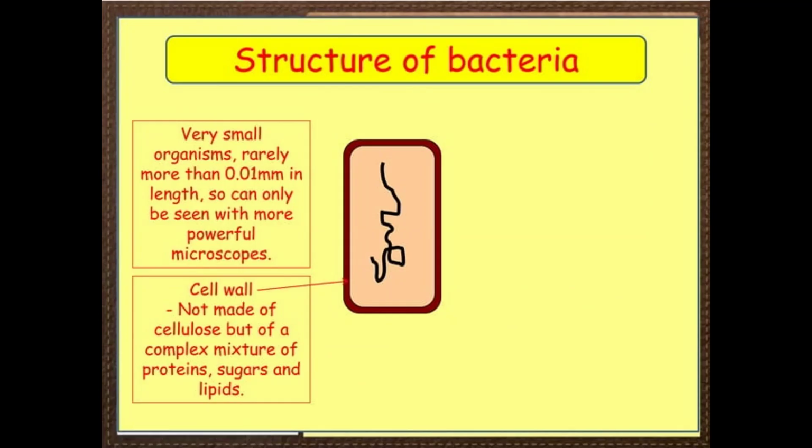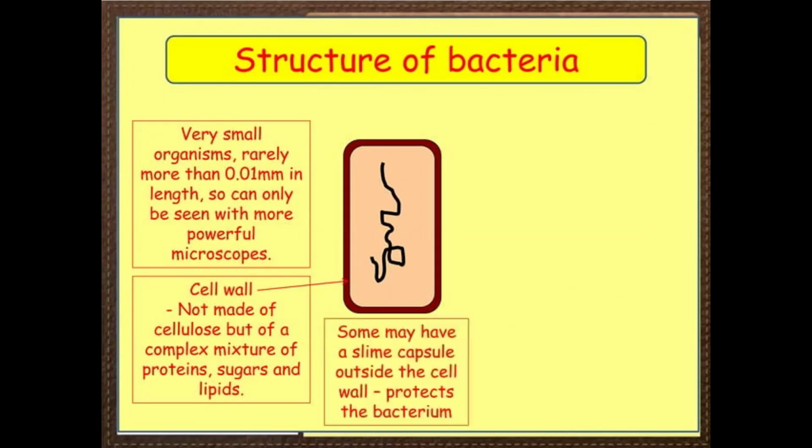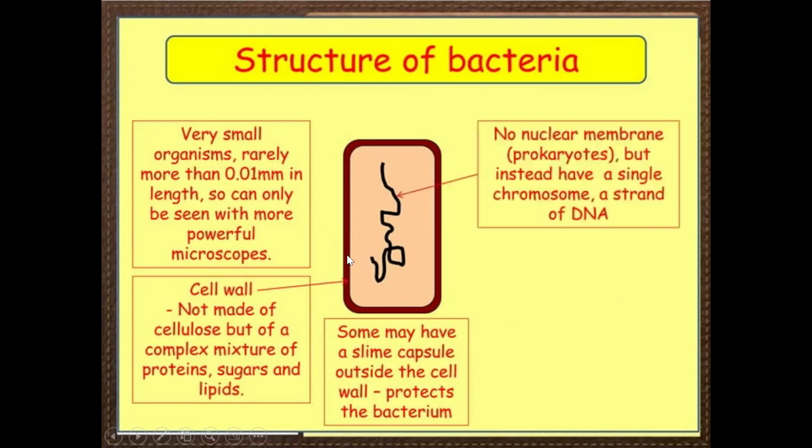Clear? Okay, sometimes these bacteria may have a capsule, a slimy capsule outside the cell wall, which helps them in protection, just like our skin. What is the function of our skin? Our skin protects us from the outer harsh conditions. Similarly, in bacteria there is a cell wall, and in some bacteria there is a slimy capsule outside the cell wall.